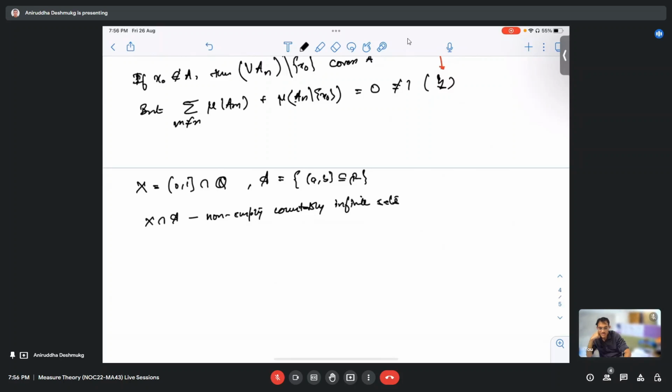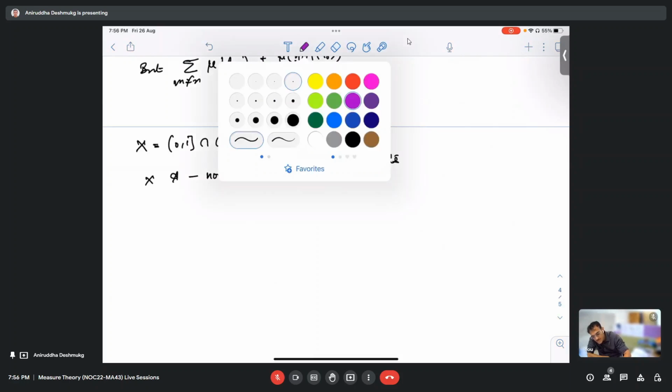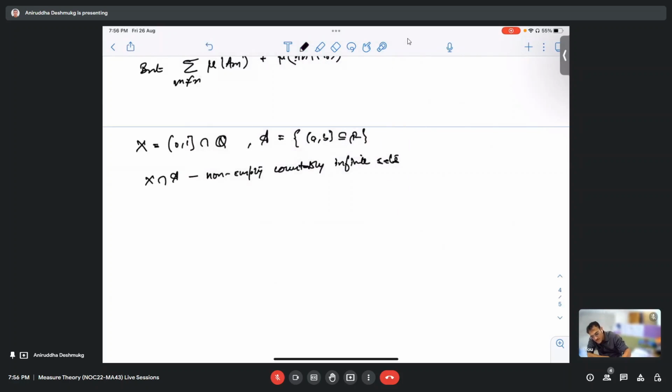I think it is true. No, why is it false? See, what is X intersection A? From every element in A, we intersect with it in X. No, no, no, that is not the case.